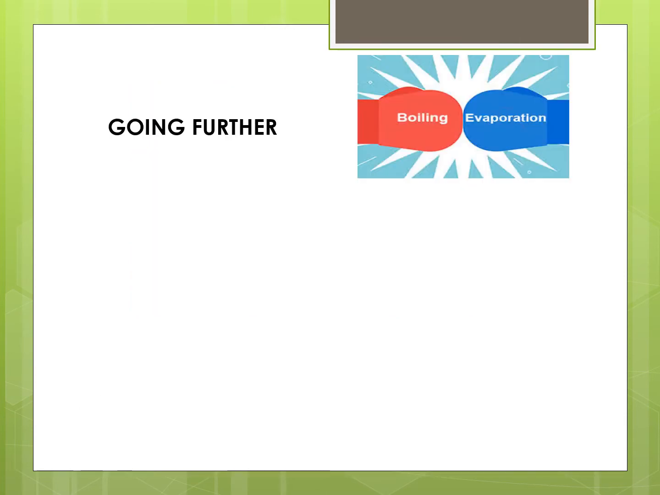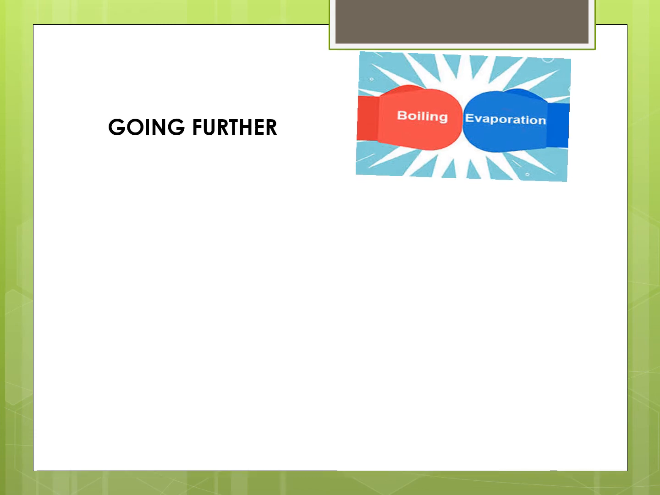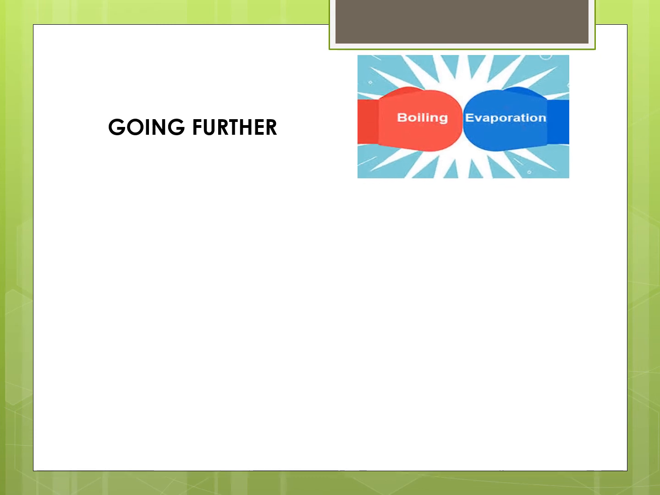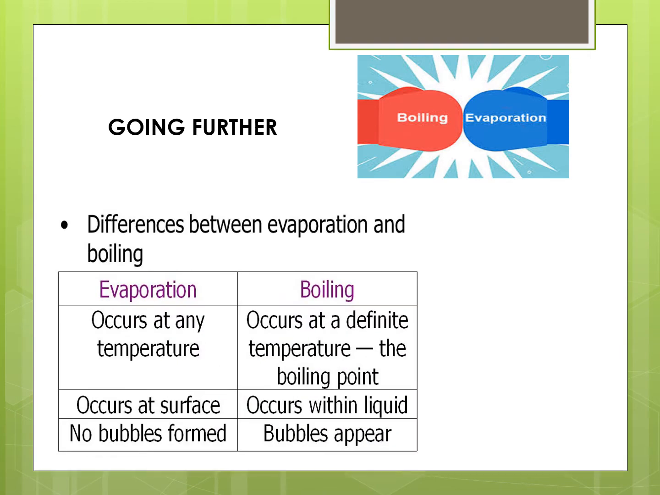Going further with all these explanations, we'll come to the difference between boiling and evaporation. There are three important differences between boiling and evaporation. Evaporation occurs at any temperature. What the temperature is is not important. But boiling occurs at a definite temperature. And we have learned in the previous lecture that the boiling point of water is 100 degrees Celsius.